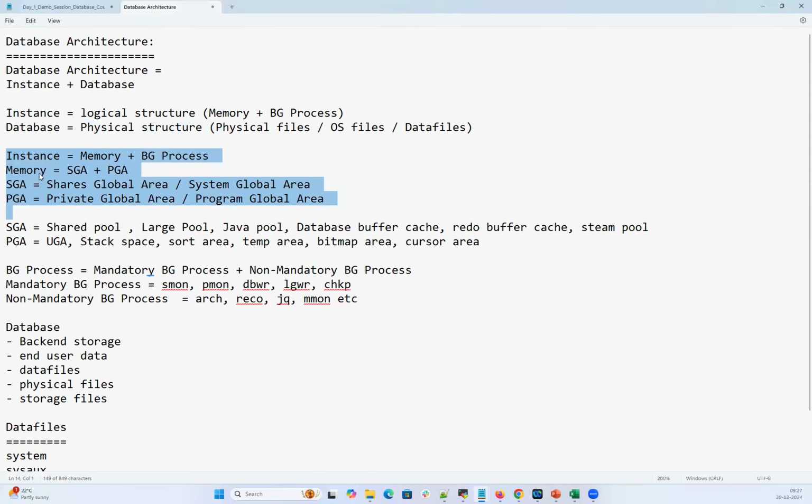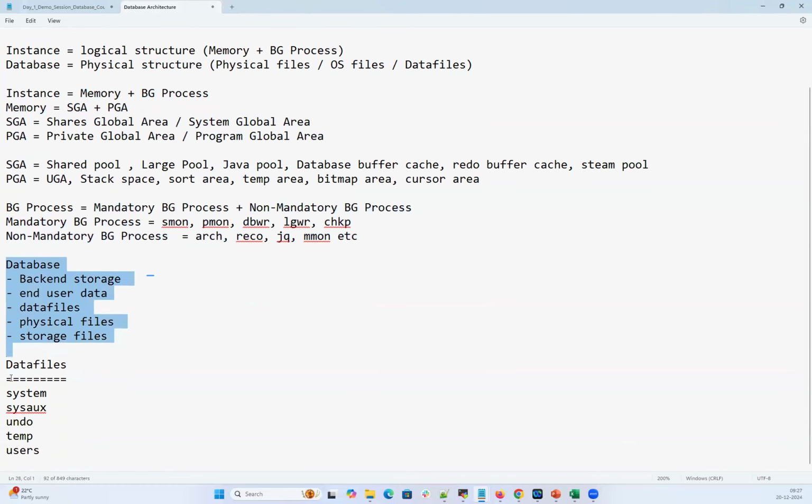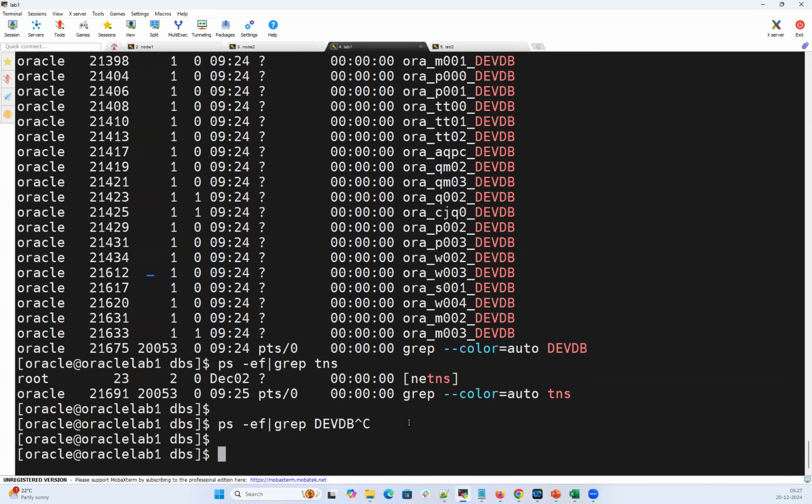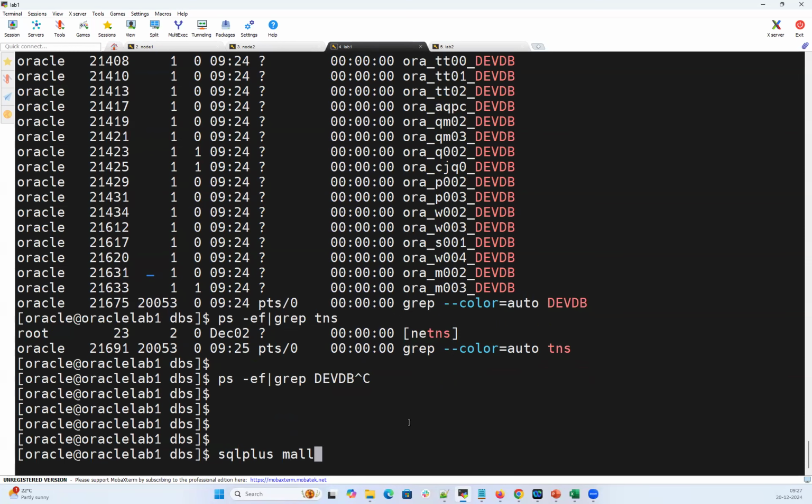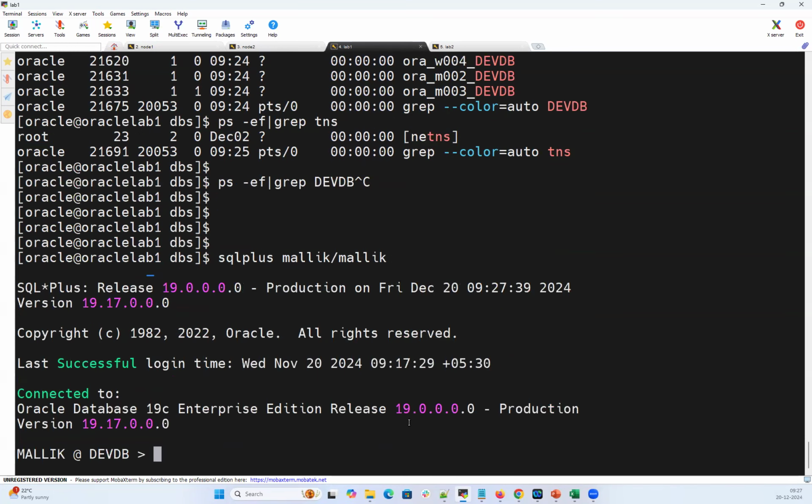Once that instance got started, memory is allocated, SGA and PGA, and the background processes got started, and any user who connects to my database can access any of the data he inserted, any of the data he created. So I can simply go with one user, maybe Malik user. Okay, Malik user connected to that database. Again, I'm using a local connection here, but an end user may connect using some application, Toad or SQL Developer or some web application or whatever.